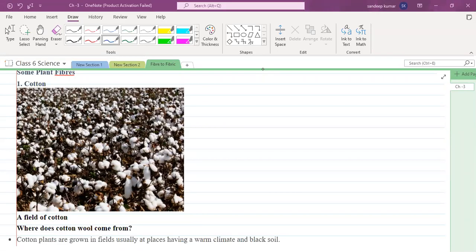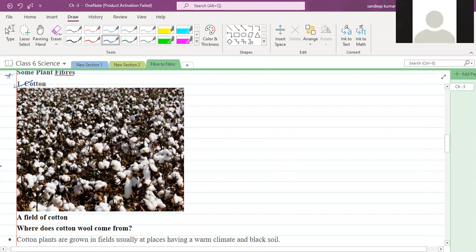So in here I am going to explain some plant fibers like cotton. You can see this is the diagram of cotton. This is obtained from the plant only, naturally. This is a natural fiber, a field of cotton they have shown in this diagram.